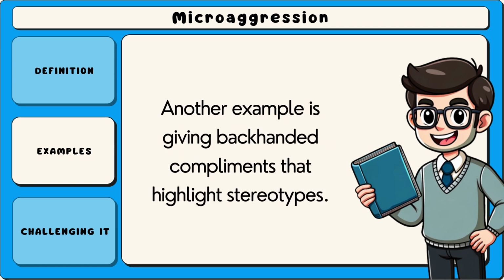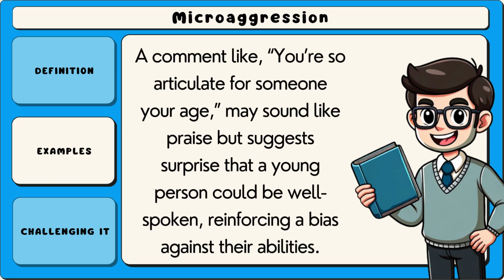Another example is giving backhanded compliments that highlight stereotypes. A comment like, "You're so articulate for someone your age," may sound like praise but suggests surprise that a young person could be well spoken, reinforcing a bias against their abilities.